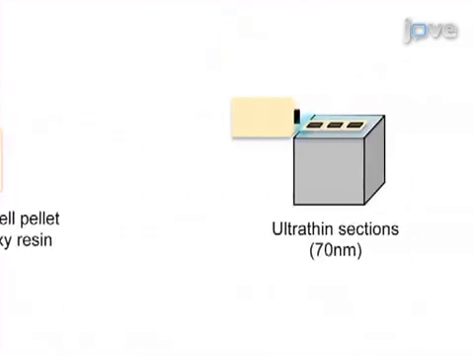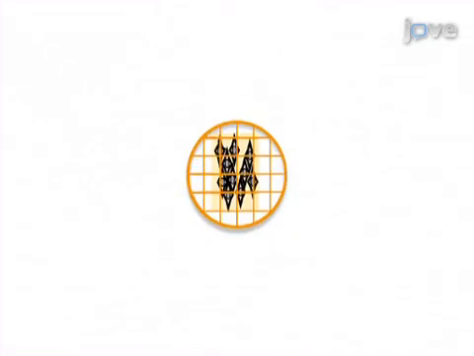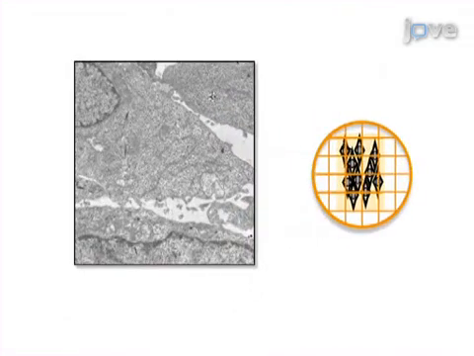Ultrastructural analysis is performed using transmission electron microscopy. The resulting data demonstrate that the expression of GFP-tagged B5 construct dramatically alters the organization and structure of the endoplasmic reticulum, inducing the formation of aggregates.